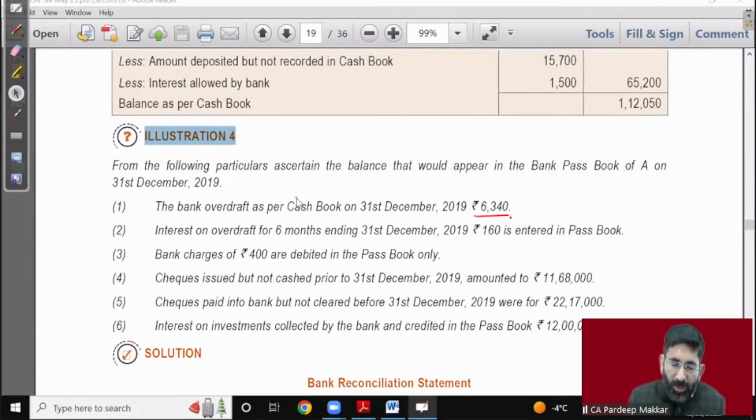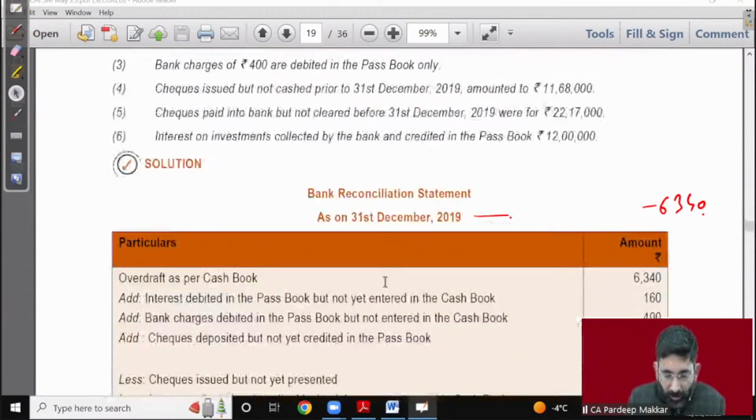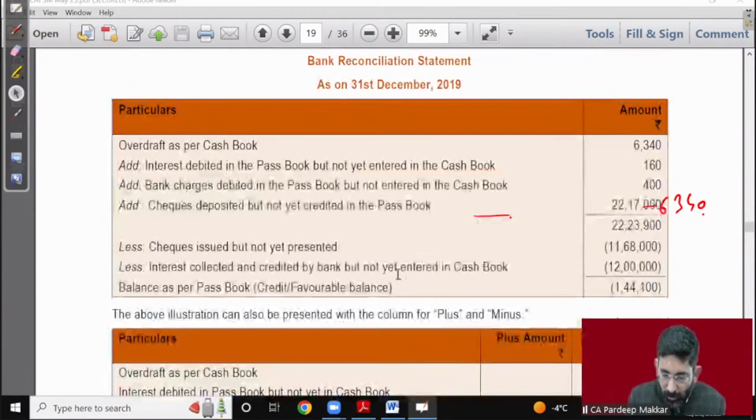This is overdraft as per cash book. So first of all, you have taken this as a negative balance, I think. You should take minus 6340 as the opening balance, and then do whatever you are interested in, plus or minus, there's no worry. And at the end, this is a negative balance which you have received.